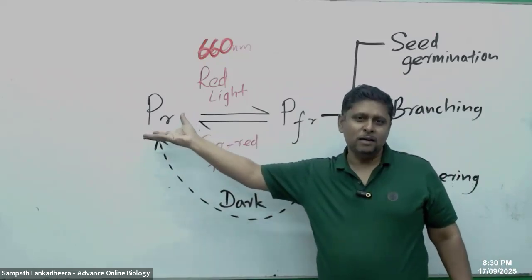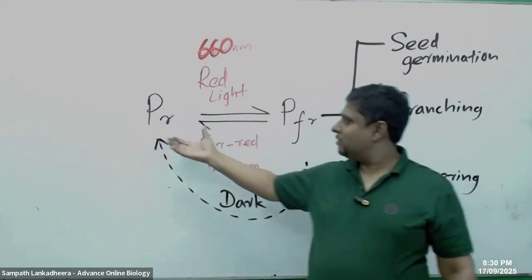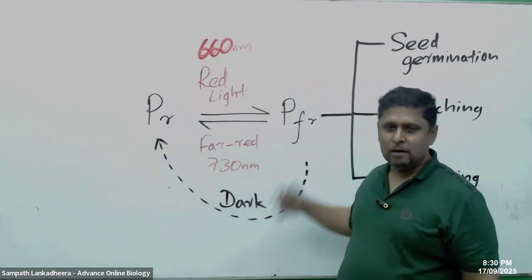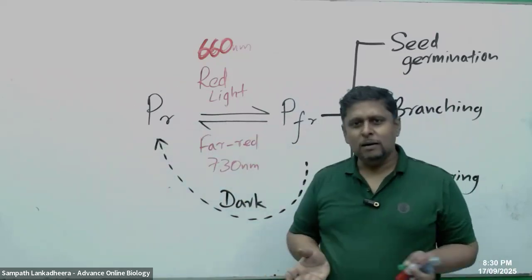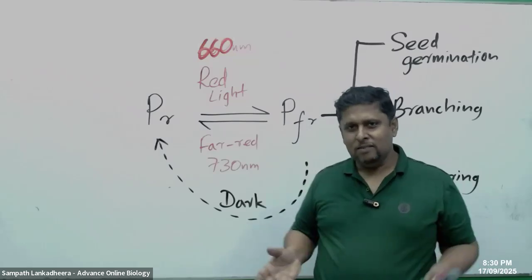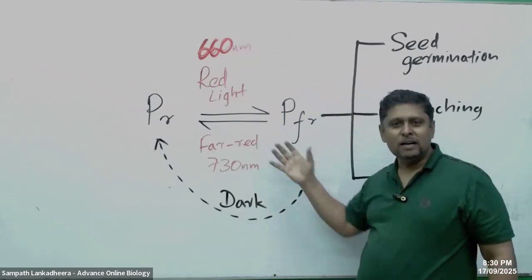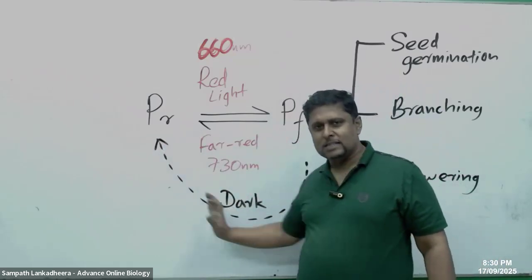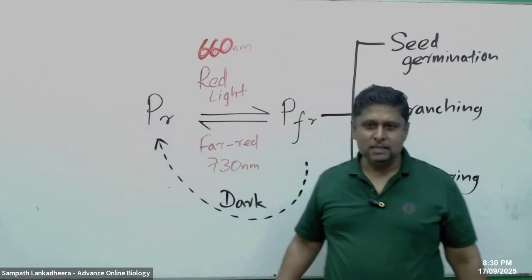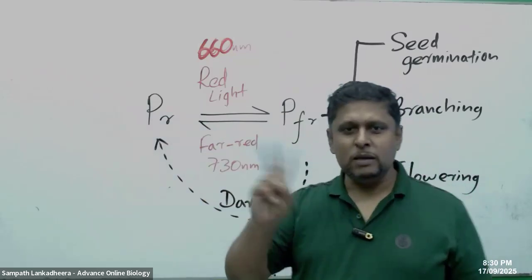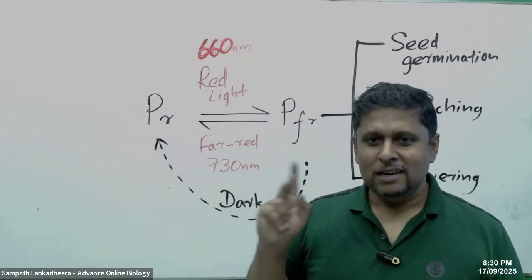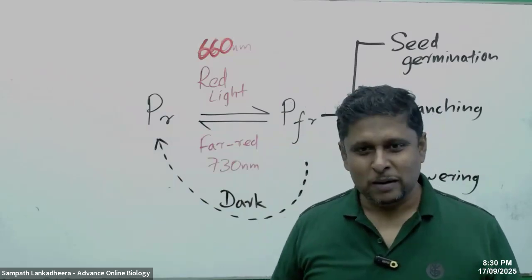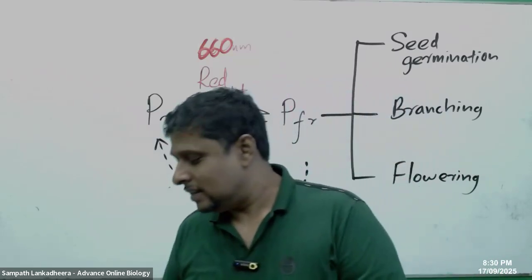So in the early morning, with the dawn, plants have more PR. The moment they receive light, again they transform back into PFR. So throughout the day, plants mainly have PFR. In a very short period of time, the PFR level decreases and the PR proportion increases. Therefore, this ratio between PR and PFR is very important for plants to respond. Hope you understand this, right?